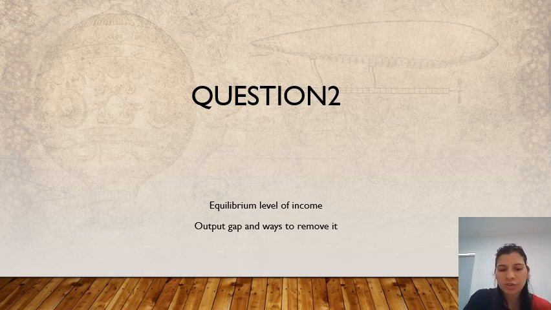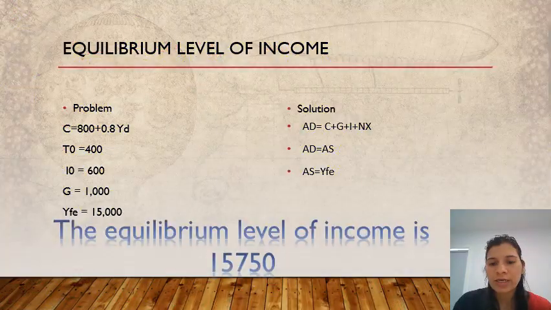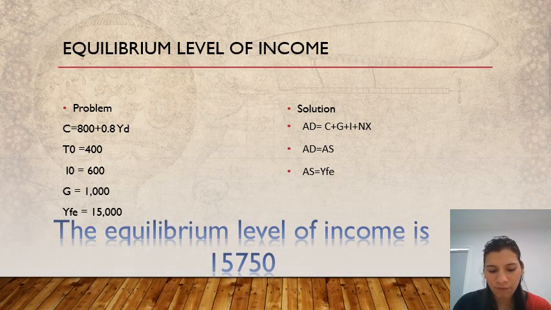In the question, no net export is given, only the other expenses. So we can calculate the equilibrium level of income by the equation AD = C + G + I. Since there is no net export, we can leave that expression. In this C + G + I, C is the consumption, G is the government expenditure and I is the investment.